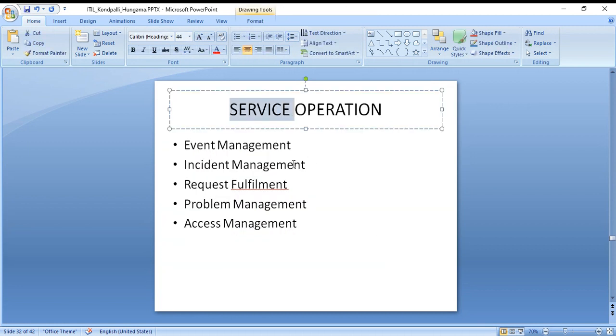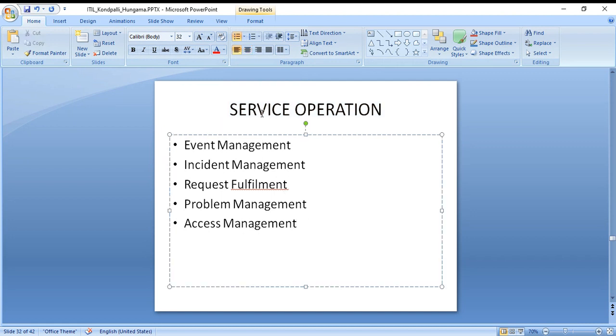Okay, now this is really, really, really important for us. Service operation, under which we have event management, incident management, request fulfillment, problem management, access management. Once you join the company, this one and this one, and the change management, which I'll cover in later slides, these three are really, really important. On a daily basis, you'll get to hear about these a hundred times, I could say infinite times. So be prepared for that. You should actually understand what is incident management, problem management, and change management. Event management, access management: event, obviously, by English, says you will get events on that. Access is something related to your access.